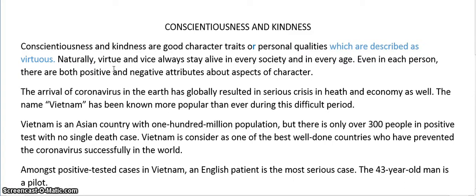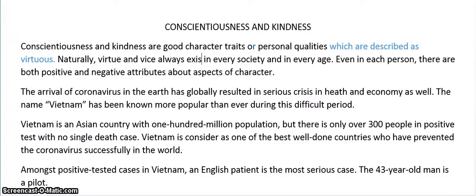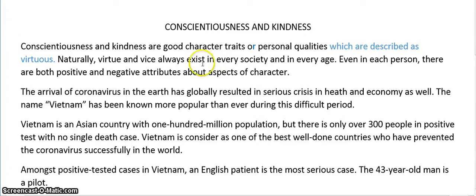Let's continue. Naturally, virtue and vice always stay alive in every society and in every age. They don't really stay alive. So the word choice here could be improved if we just make it simply virtue and vice, plural, exist. Okay, virtue and vice always exist in every society and in every age.